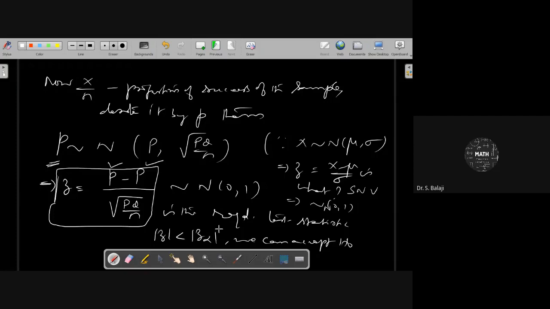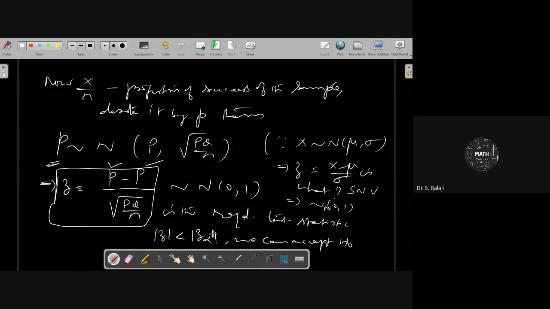Therefore, whether the sample values also follow a normal distribution or not, you can identify with the help of the level of significance, 5% or 10% and so on. Generally, we use 5% here. If it is less than 1.96, then you say that the sample value is also taken from the same type of normal distribution, with the 5% level of significance, or 95% confidence limit.